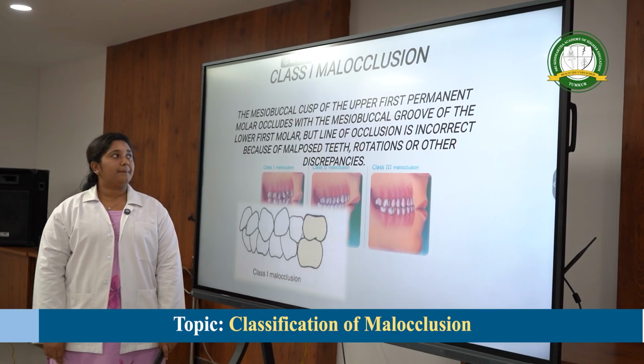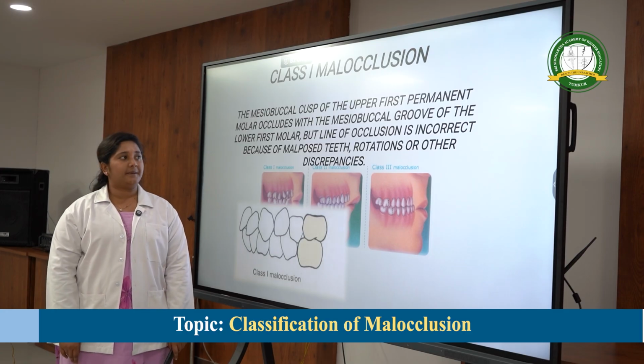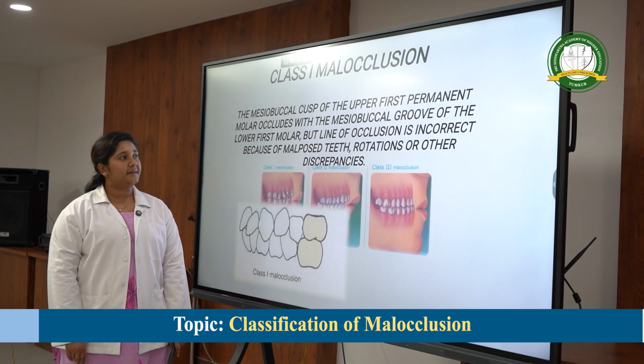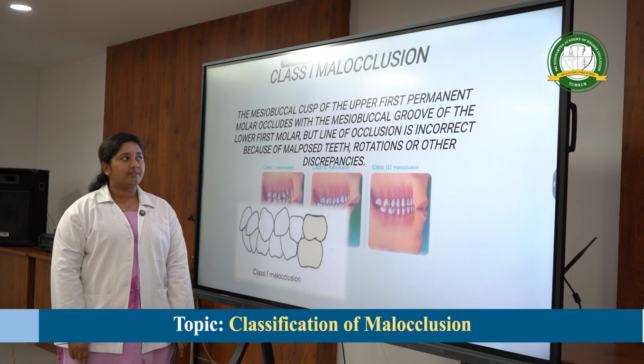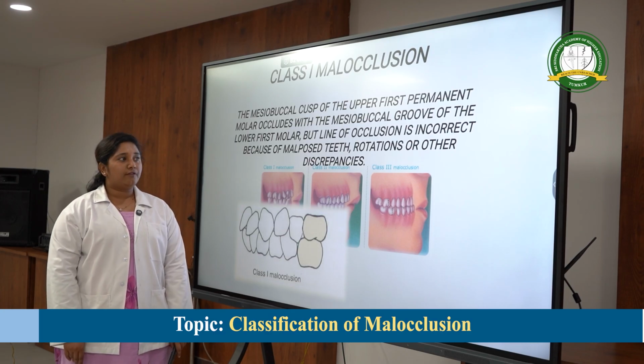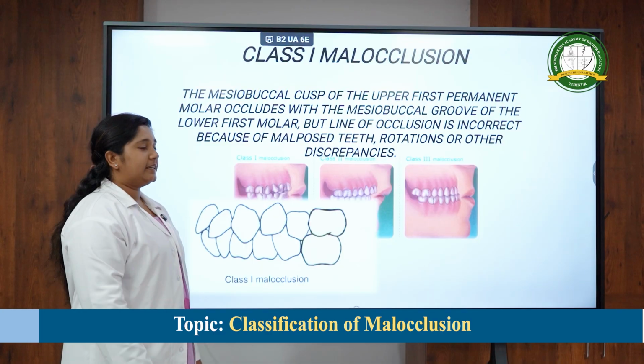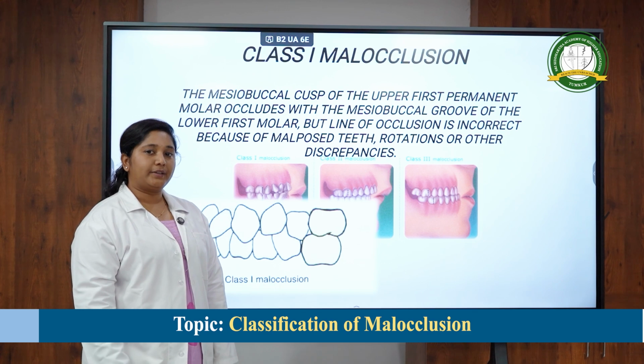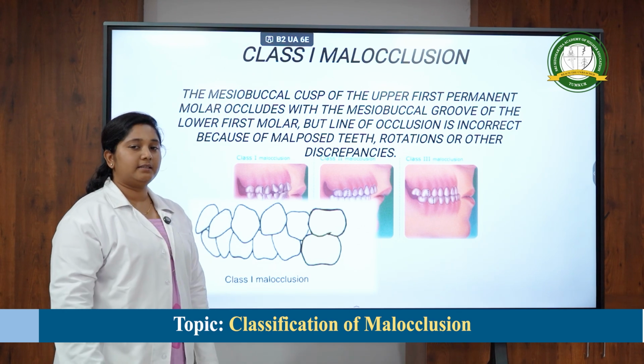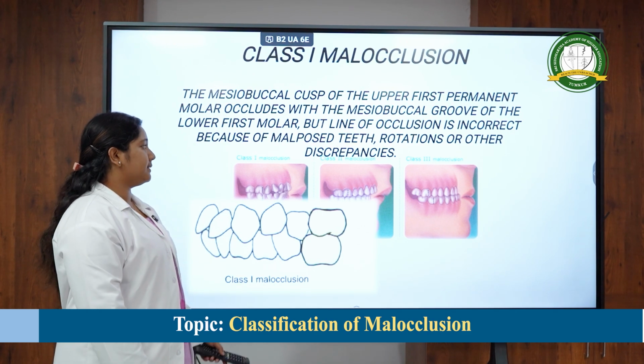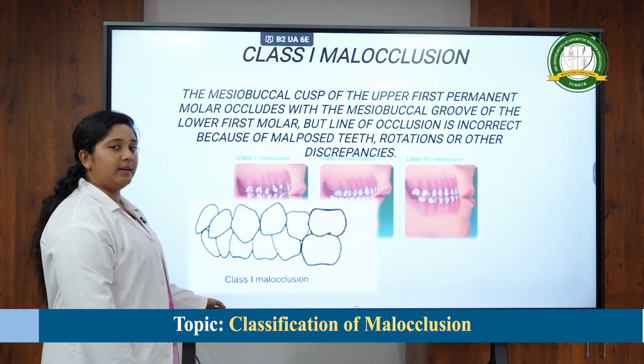Here the mesiobuccal cusp of the upper first permanent molar occludes with the mesiobuccal groove of the lower first molar, but the line of occlusion is incorrect, because of malposed teeth or rotated teeth or other such discrepancies, as we can see in the diagram below.